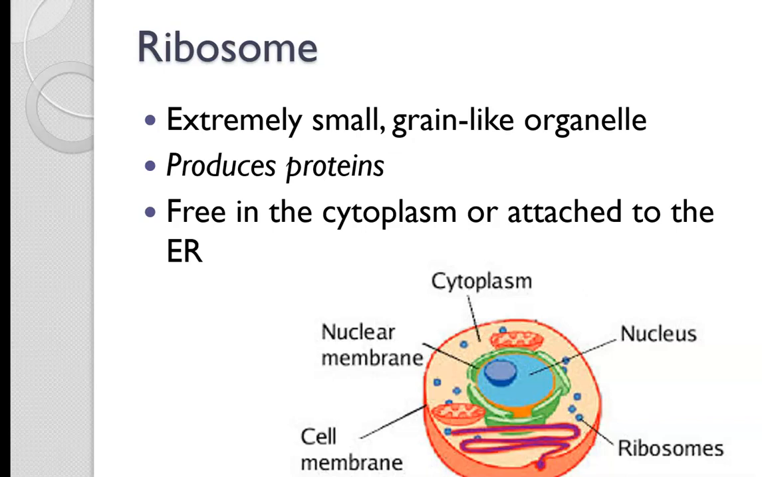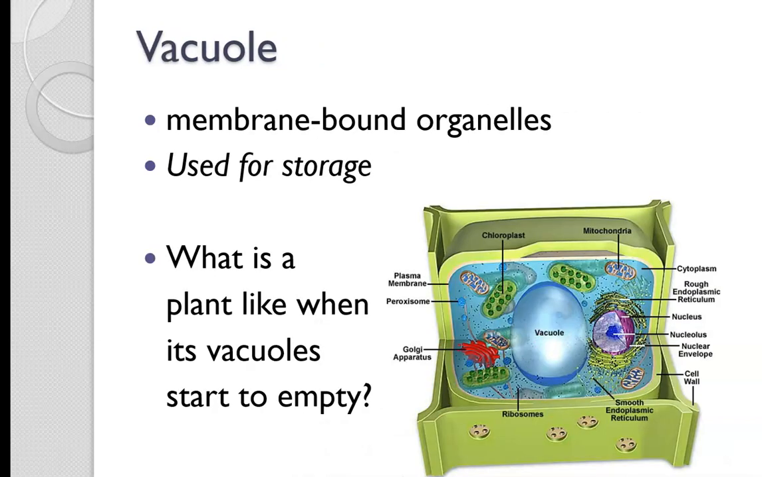Ribosomes are really small grain-like organelles. They produce proteins. They can be found free-floating in the cytoplasm or attached to the ER. And ribosomes are found in all cells: bacteria, animal, and plant cells.